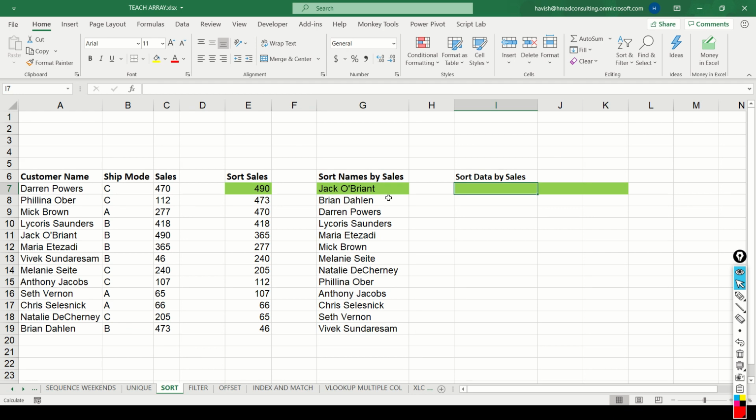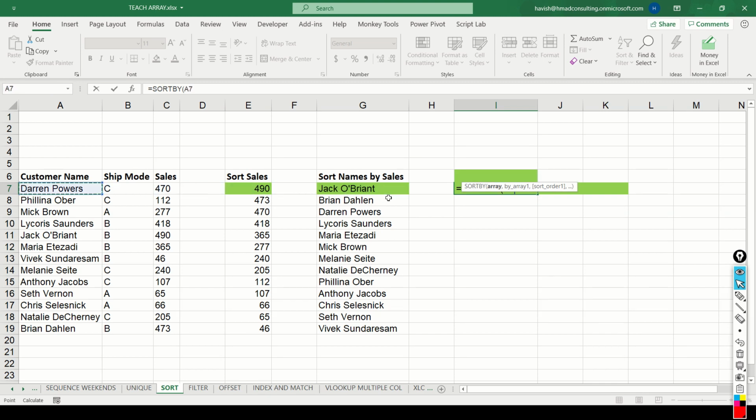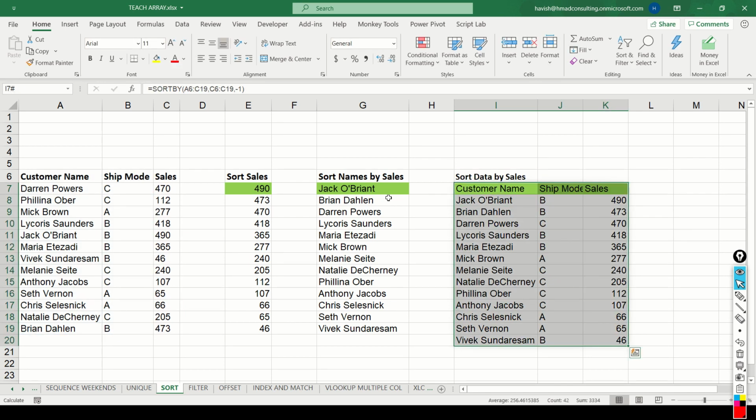If you want to get all the three columns as a result, you can simply say sort by, choose all the three columns. The by array would be the third column and in descending, and this will give you the result as the entire data set. So we have all the 13 records in it, but all the records have been sorted as per the sales amount.